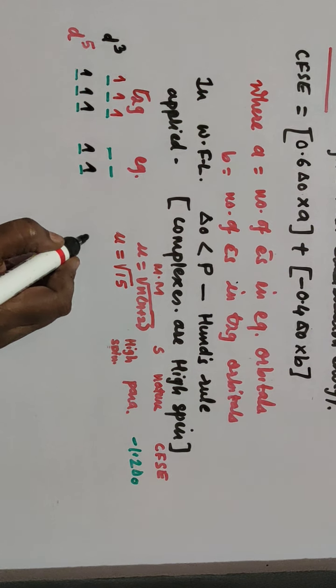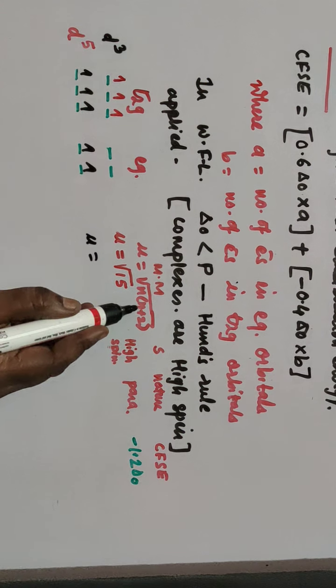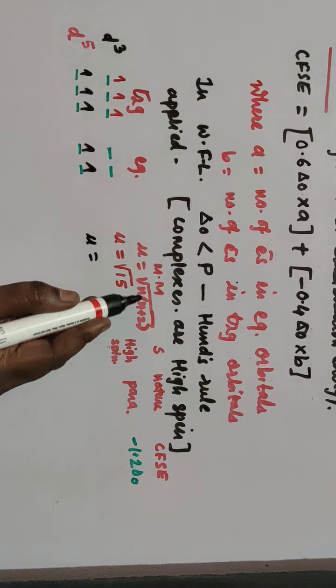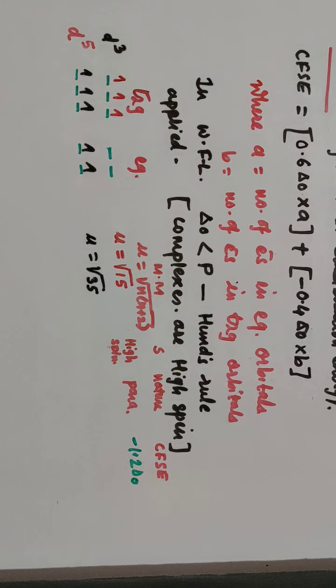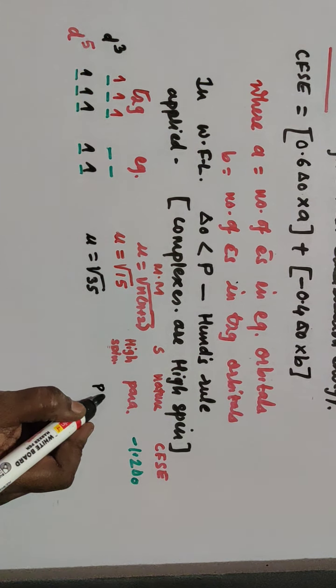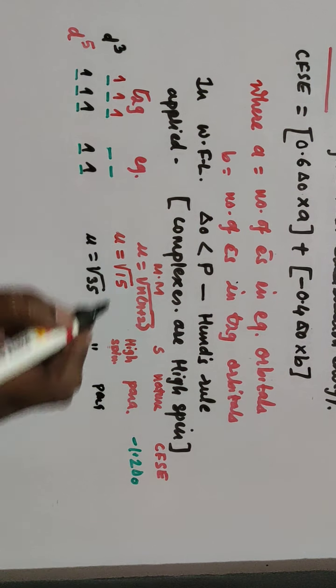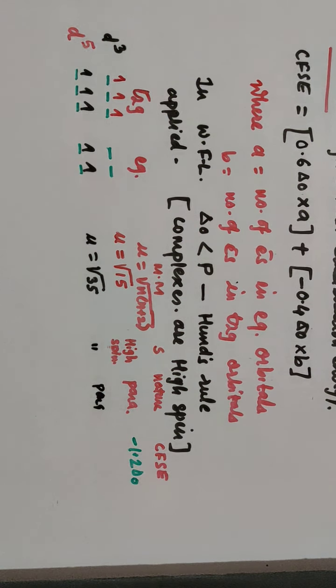So your MM is mu equal to how much? 5 plus 2, 7 into 5, it is 35. Under root 35. What about spin here? The nature is paramagnetic because all unpaired electrons are present. So your nature is paramagnetic and spin is the same, it is a high spin complex. Once again I am reminding, we are talking about weak field ligands here. So in this case what happens?